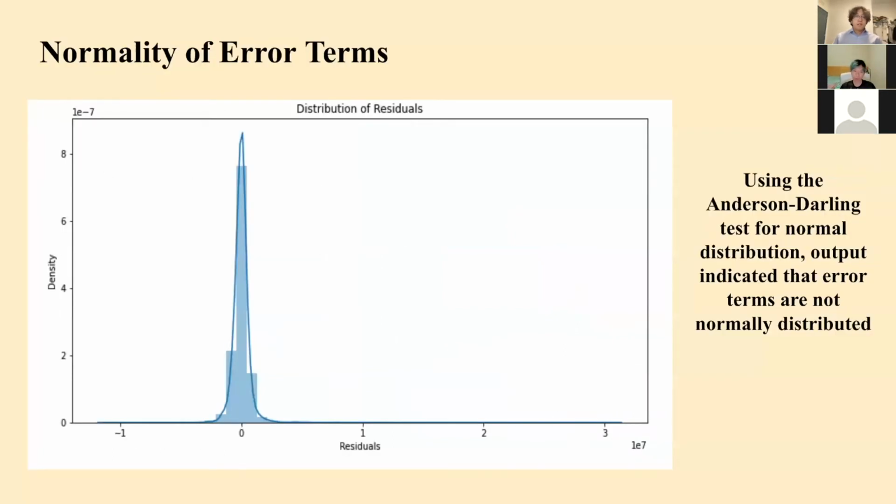Normality of error terms. We use an Anderson-Darling test function for checking the normality of residuals, which outputted an unacceptable p-value for assumption number 2 of linear regression. Based on the plot of residuals and the non-normal distribution of residuals, assumption number 2 of linear regression is not satisfied with our model's data. While this is not ideal, we can continue checking for our last assumption, multicollinearity, and look for interaction effects.